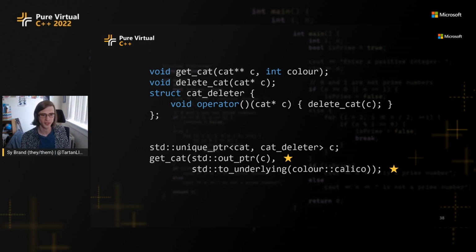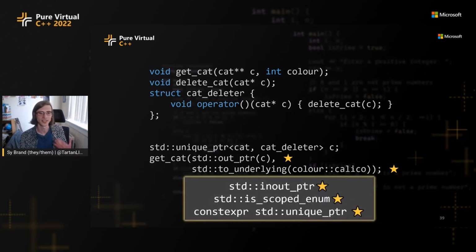A few things here which have cousins. out_ptr I already mentioned, inout_ptr. For determining if something's a scoped enum, we now have a type trait for that. And since we're using unique pointer here, I can quickly mention that you can now use constexpr unique pointers, which is very cool. On that note, unique pointers are, of course, move-only. You cannot copy them. And this has a few knock-on effects for usability.